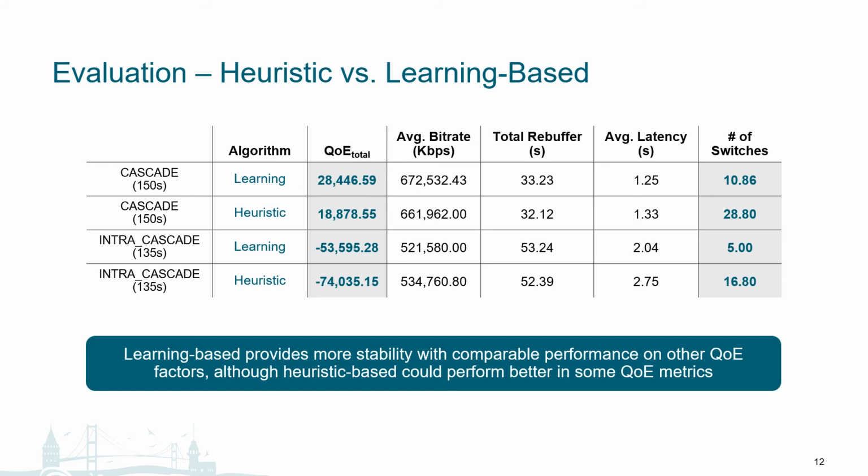To understand the performance difference better, we look at the session metrics collected. We can see that the higher QoE score is largely due to the lower number of bitrate switches in learning-based as compared to heuristic-based, which translates to a more stable stream.